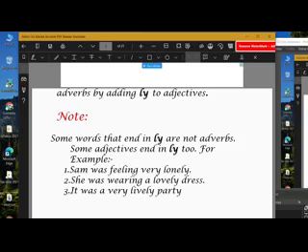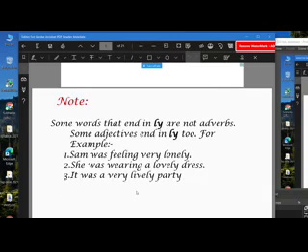So next, move on to the next topic. The last example is remaining here. It was a very lively party. What kind of party was it? A lively party. Here lively means something that is full of life, jubilant, that kind of thing, which makes it an adjective instead of an adverb.